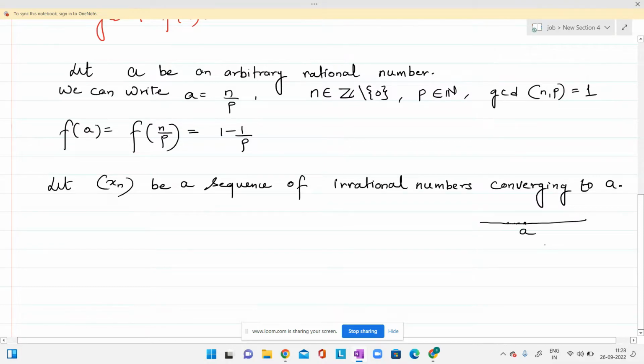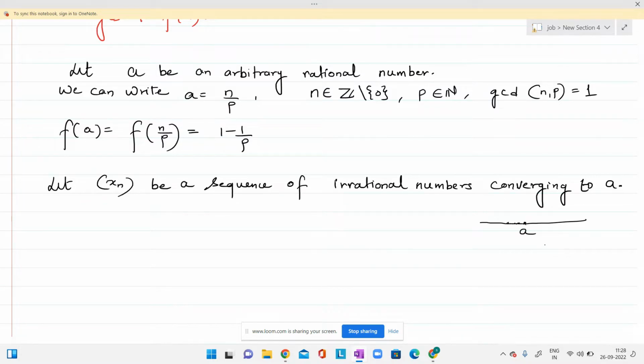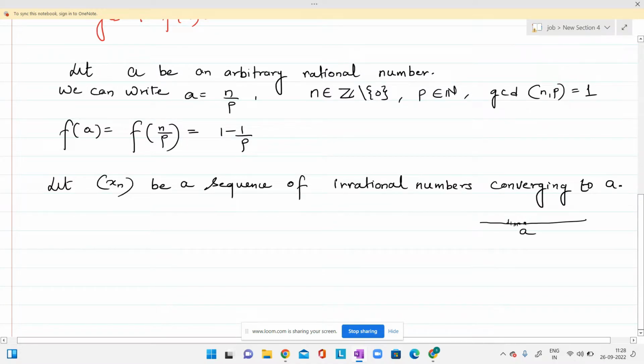Because of this fact we can always find such a sequence. So let xn be a sequence of irrational numbers converging to a.